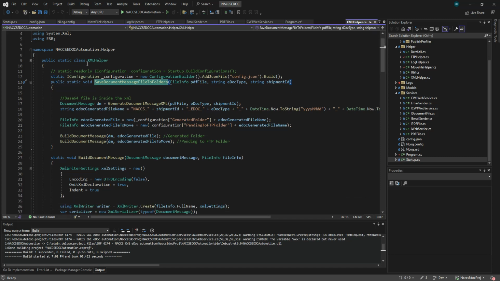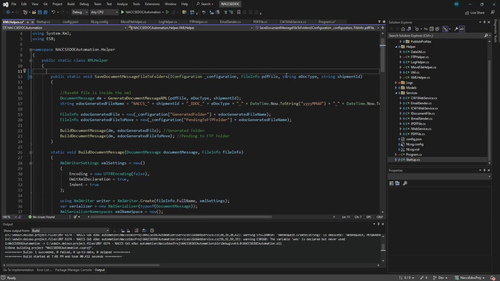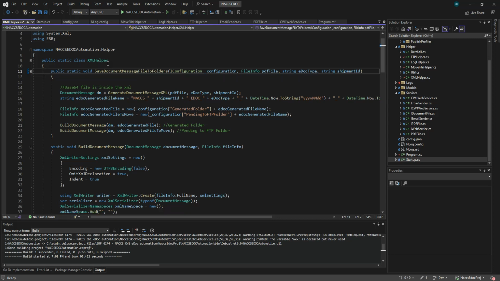Okay, so I need also to change this. Instead of creating this configure builder, I have to pass this as a parameter as well. I need to pass it here, so it will be easier. This is redundant, so we need to take it away. So passing it as a parameter, that would be okay.